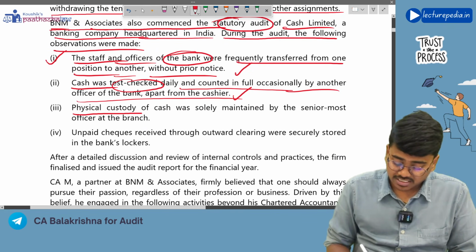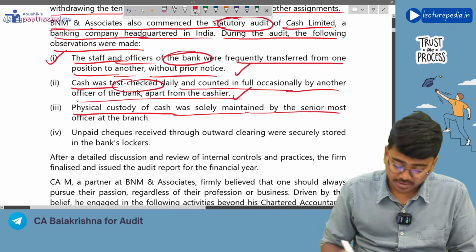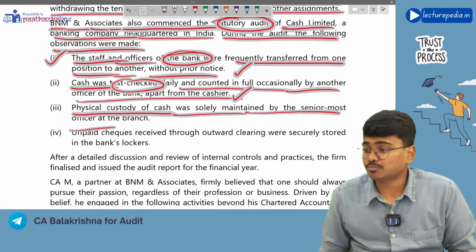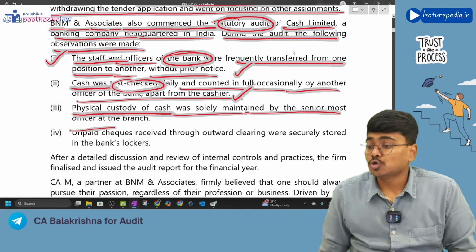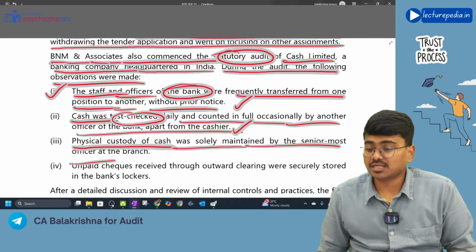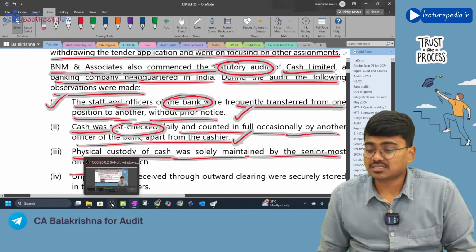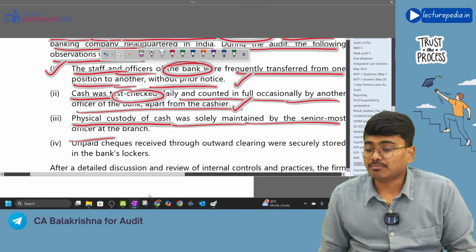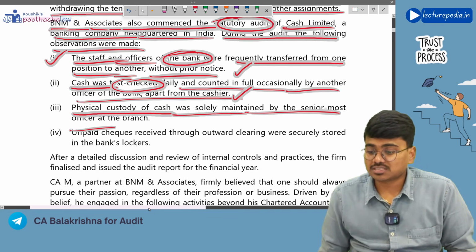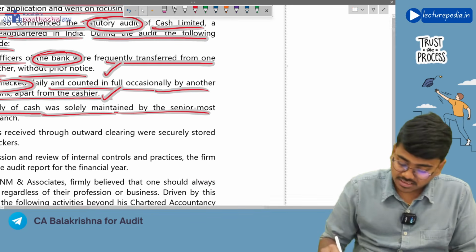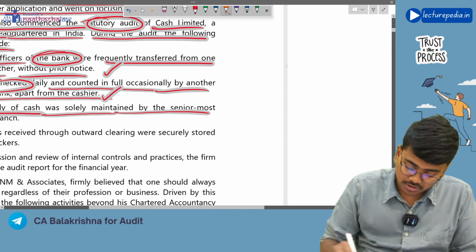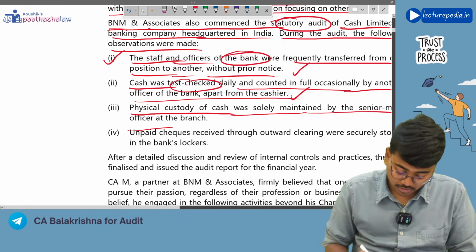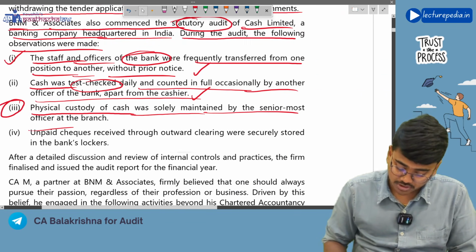Next, physical custody of cash was solely maintained by the senior most officer. No, the physical custody of the cash should be there with at least two employees. But here in this situation, the physical custody is kept with only one employee, which is completely wrong. So in the third situation, control is not established properly.